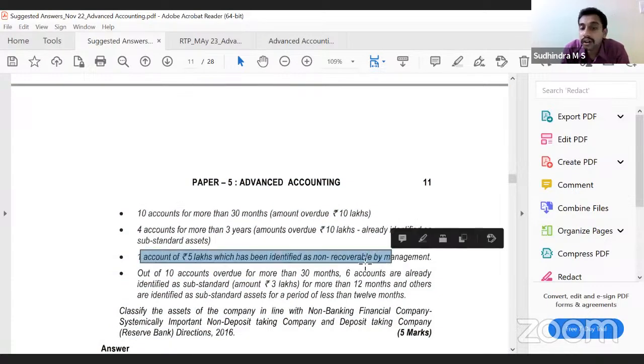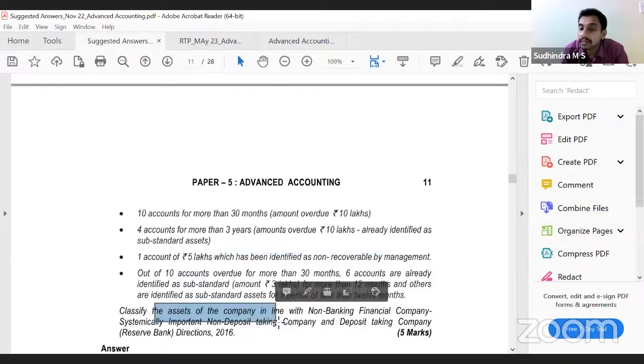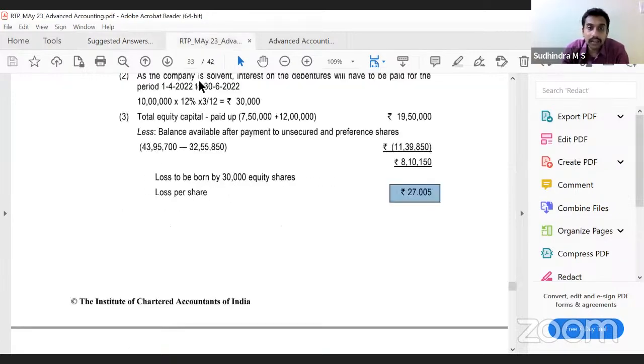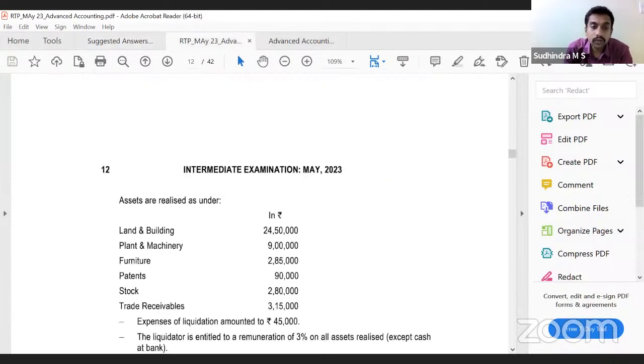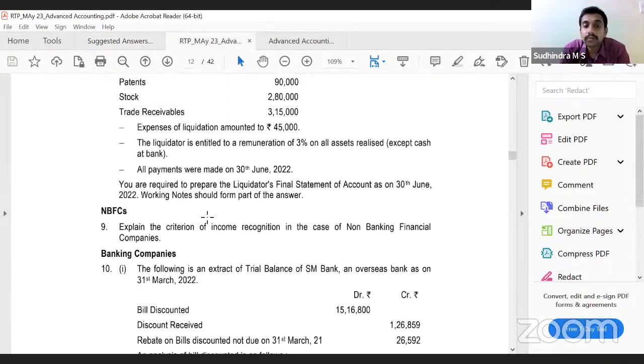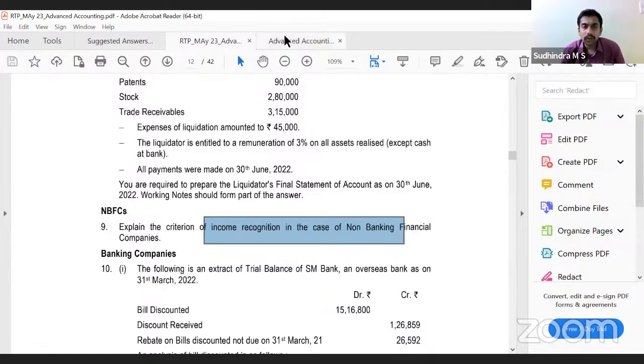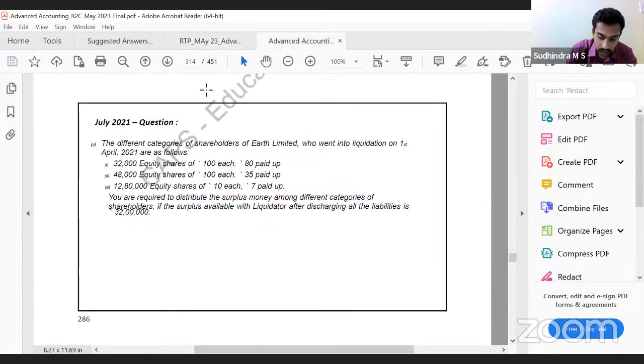1 account identified as not recoverable. This is a loss asset. So we have to just classify the asset classification. It was asked for 5 marks. In the RTP of this examination, there is one question: explain the income recognition criteria, what we discussed. We have to just write that for 5 marks. Okay, we'll look into one more question. Lastly.